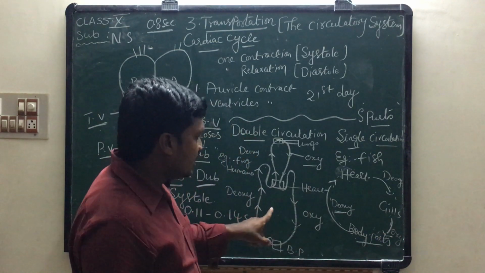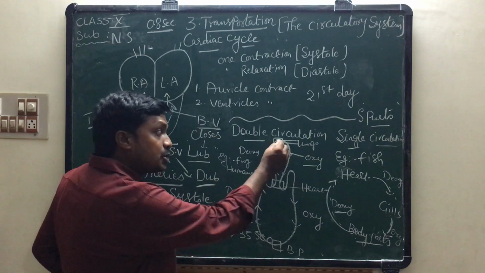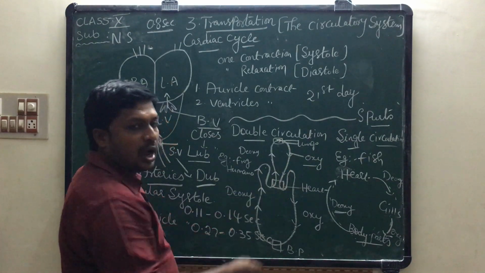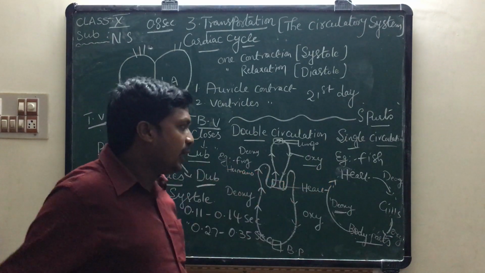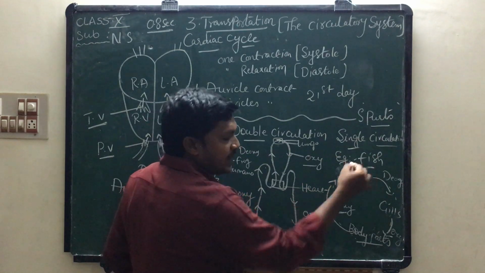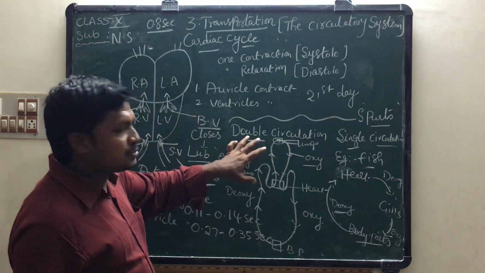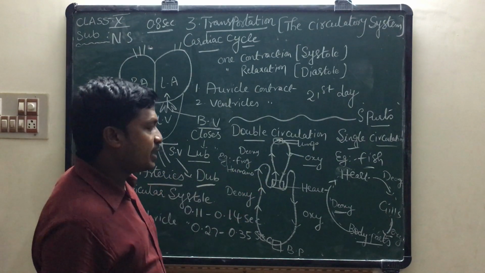If you observe in this picture, body parts to heart, again lungs to heart. Blood enters into the heart how many times here? 2 times. Here, blood enters into the heart for only 1 time. So this type of circulation is called single circulation. Example, fish. Double circulation we can find in human beings, snakes, etc.